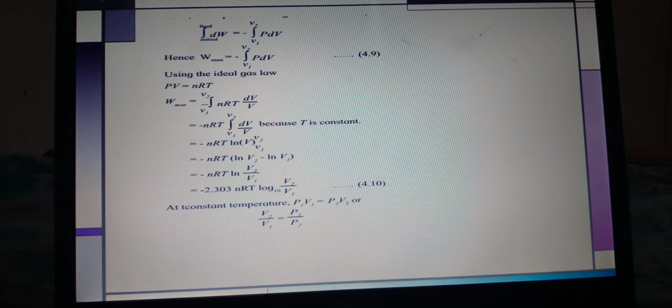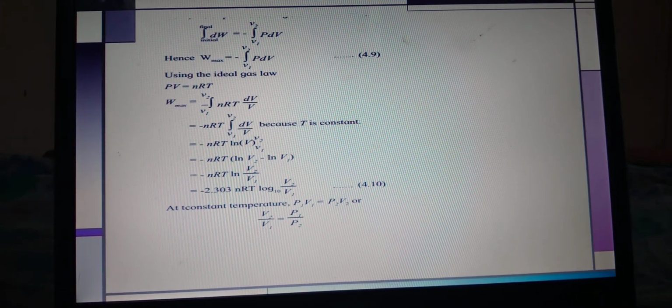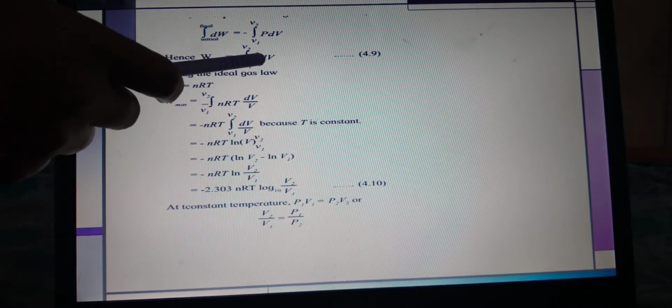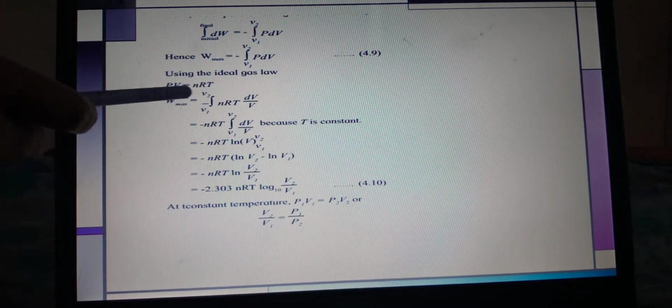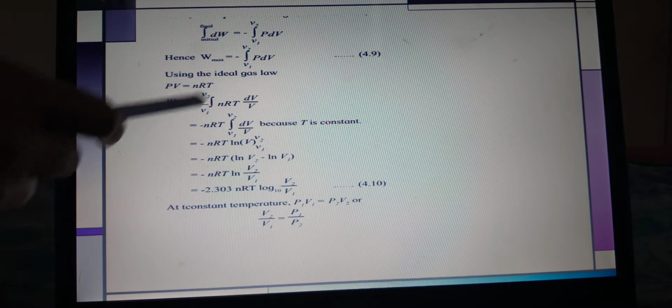Now the next steps are very simple. We learned the ideal gas equation last year. What is that ideal gas equation? PV is equal to nRT. Now we have to put this value of P in the above formula. So we write P is equal to nRT upon V, and substitute this value in that formula.